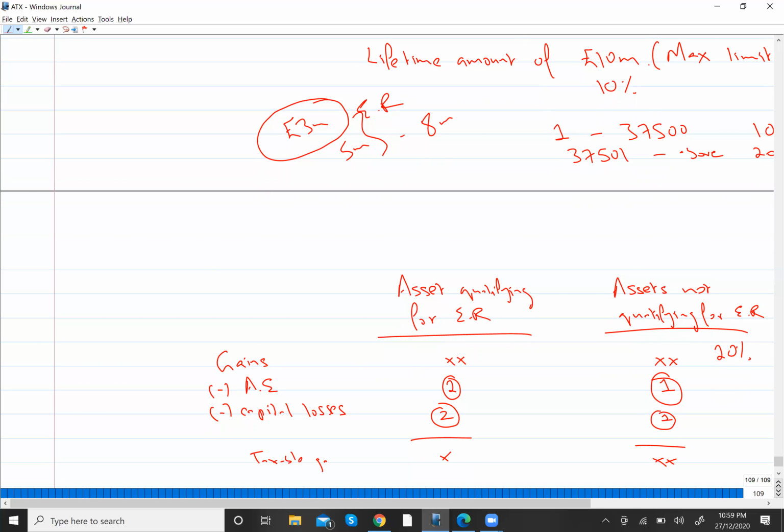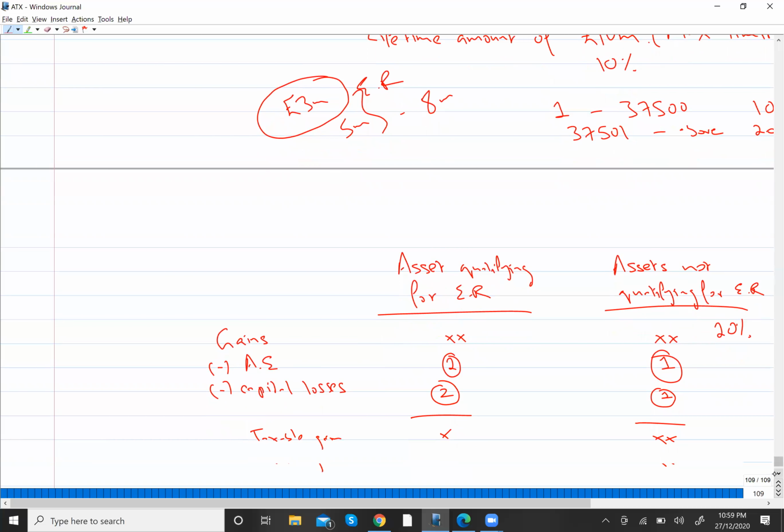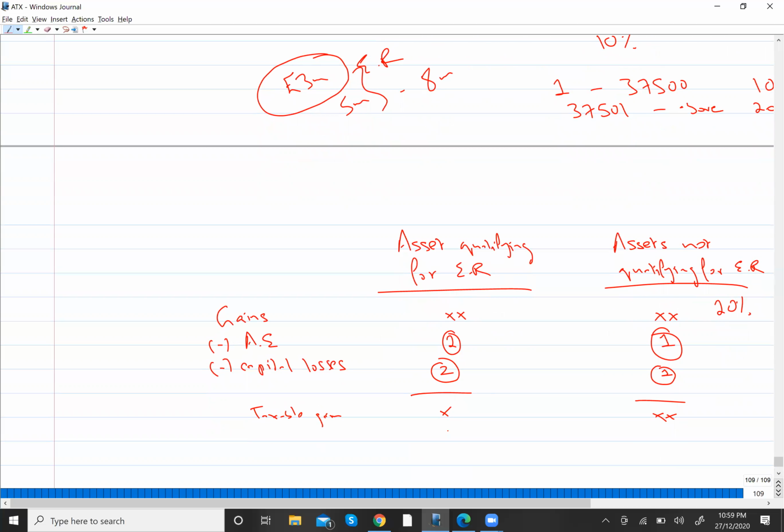Now on your taxable gain you will apply the tax rate. For gain qualifying for ER, you will pay tax at the rate of 10%. And for gain not qualifying for ER, you will pay tax at the rate of 20%, or it could even be 10% if the basic rate band is still available.